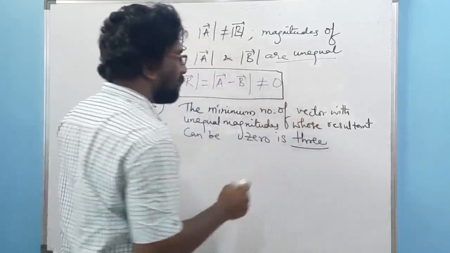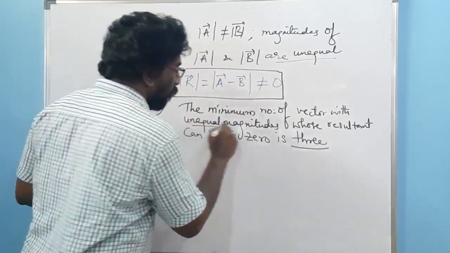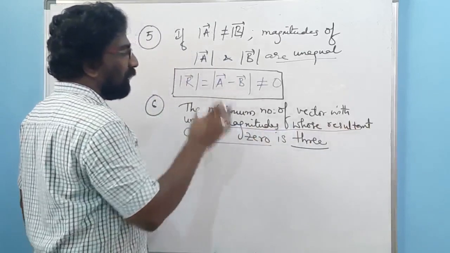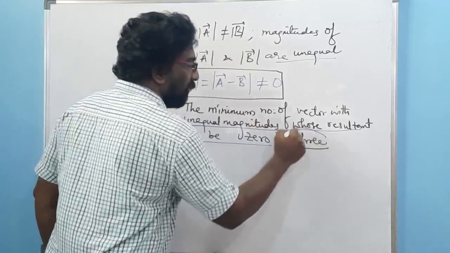It means that if you have unequal magnitudes whose resultant can be 0, then the minimum number of vectors required is 3.